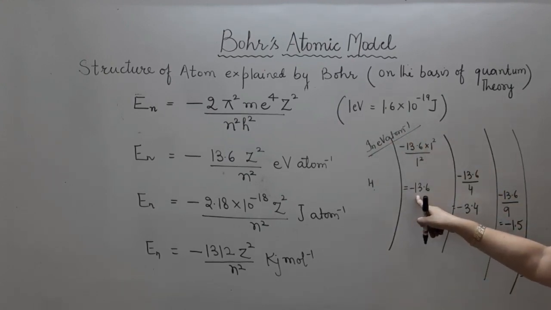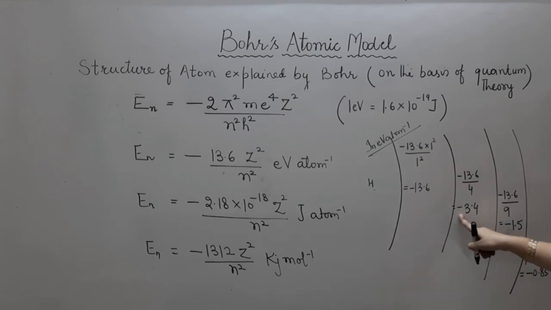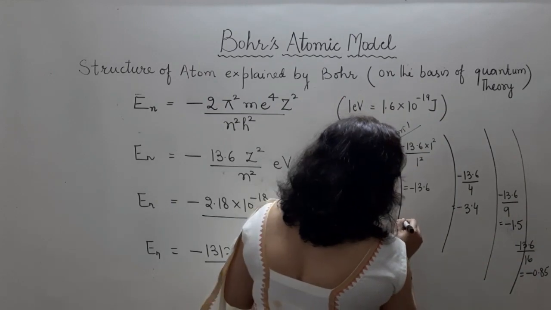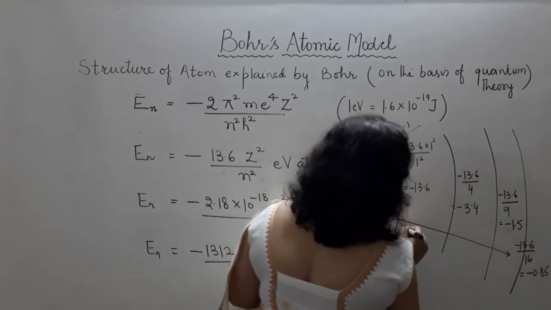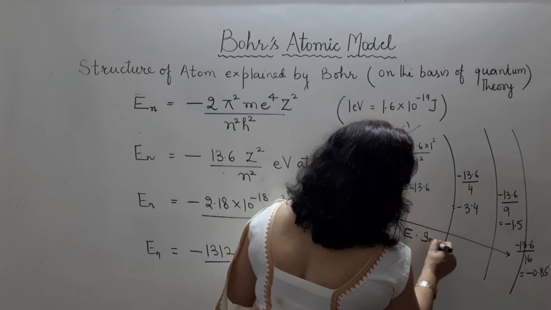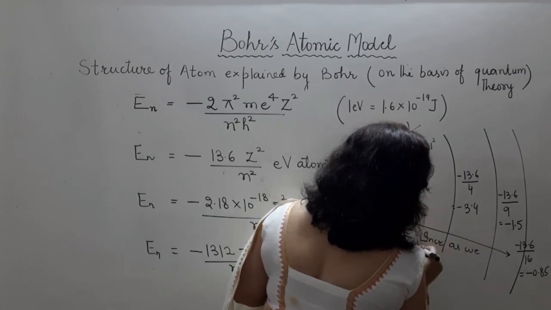Now, 13.6 with negative sign, 3.4 with negative sign, minus 1.5, minus 0.85. It means energy is going to increase. Energy increases as we move away